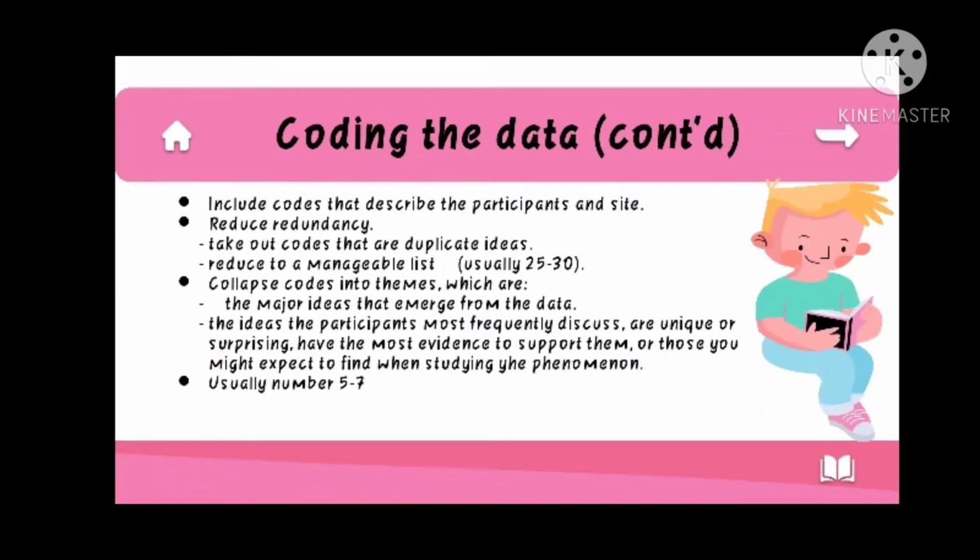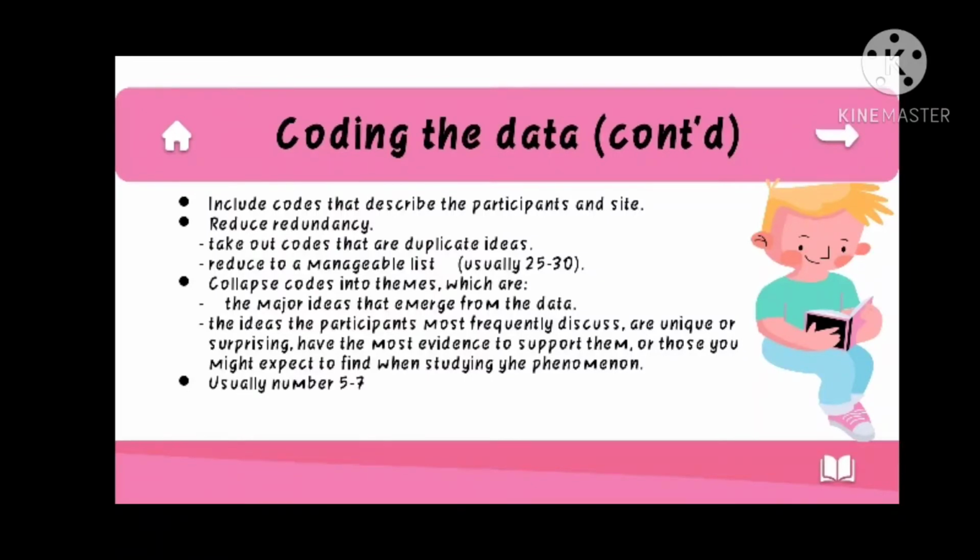Coding the data includes codes that describe the participants and site. Reduce redundancy. Here, there are 2 steps. The first is to take out codes that are duplicate ideas. The second, reduce to a manageable list, usually 25 until 30.